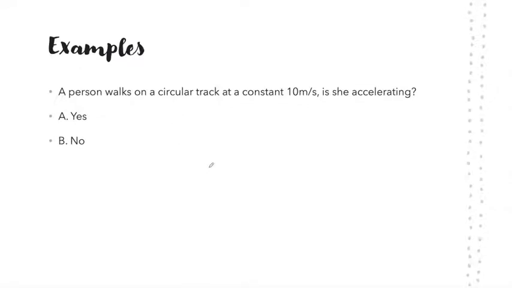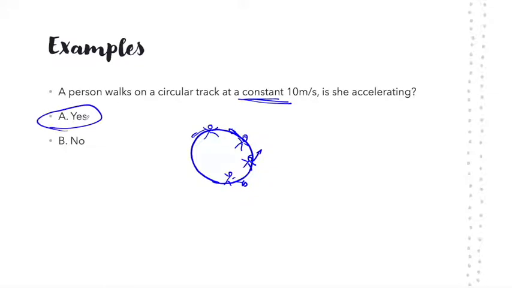So, if the person is walking on a circular track at a constant 10 meters per second, here we see that the magnitude is not changing, but what about her direction? As she moves along the circular track, the direction of her velocity is changing, which means that since the velocity is changing, this person accelerates.